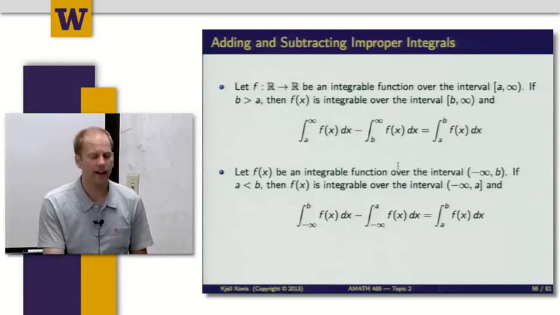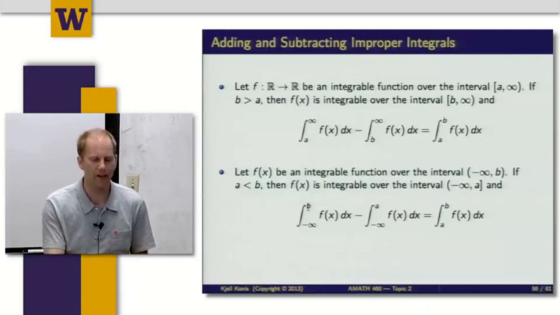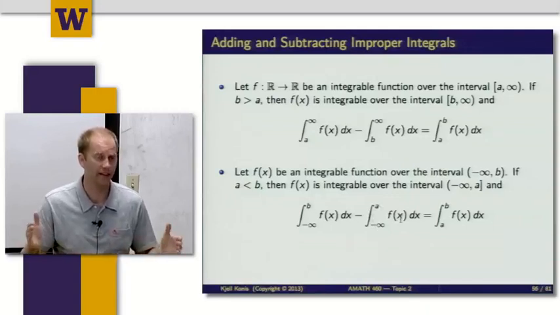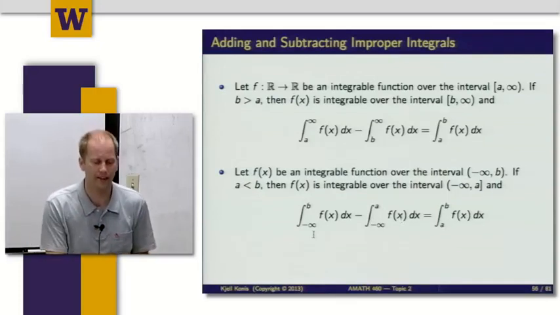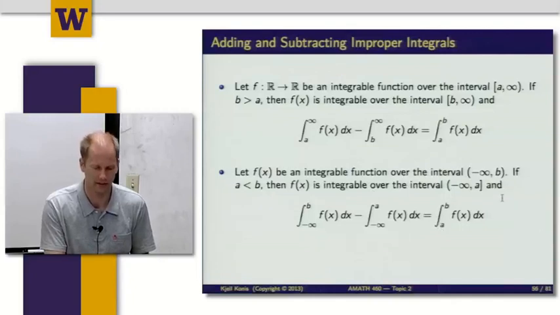And then I can do exactly the same thing with the other tail. If I have the integral from minus infinity up to b, remember b is bigger than a, and the integral from minus infinity up to a of f of x, if you imagine what the area looks like, that's just going to fit in the first area. So when I do this subtraction, essentially all I'm doing is chopping off the tail at a. And again, I'm left with the integral from a to b of f of x dx.